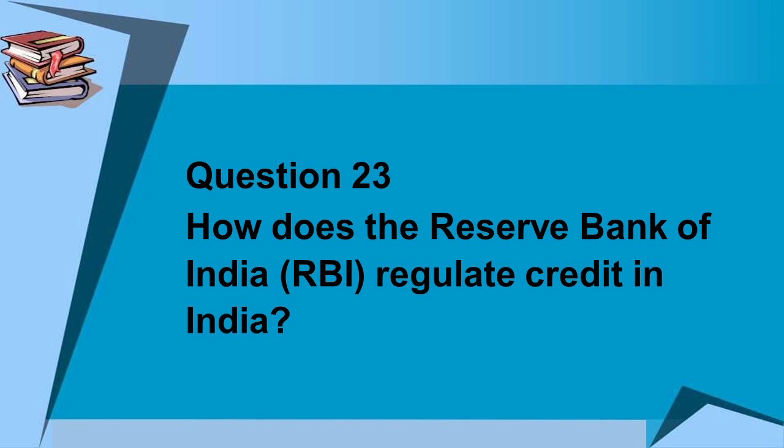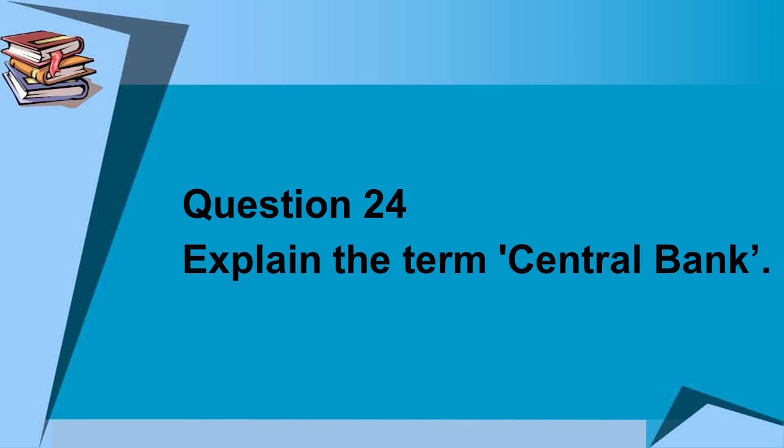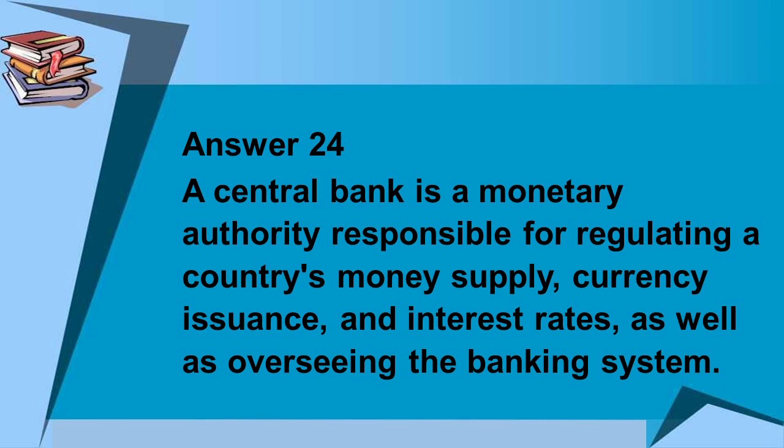Question number 23 is, how does the Reserve Bank of India regulate credit in India? Answer to question number 23 is, the Reserve Bank of India regulates credit in India through various monetary policy tools, such as open market operations, reserve requirements, and policy interest rates. Question number 24 is, explain the term central bank. Answer to question number 24 is, a central bank is a monetary authority responsible for regulating a country's money supply, currency issuance, and interest rates, as well as overseeing the banking system.